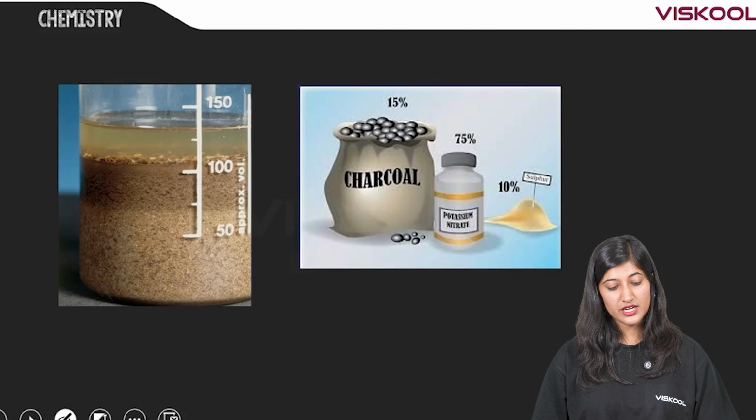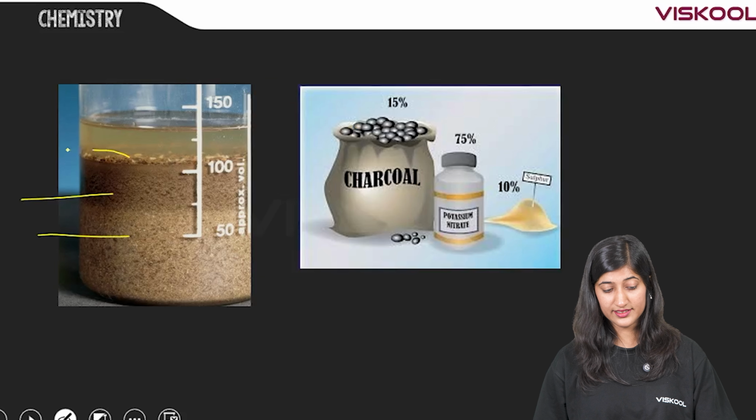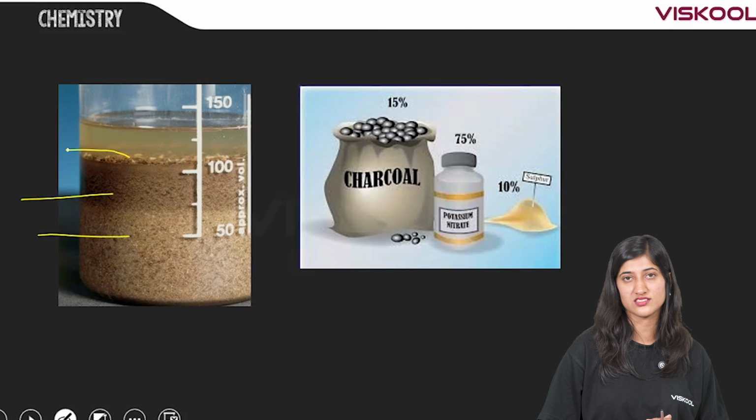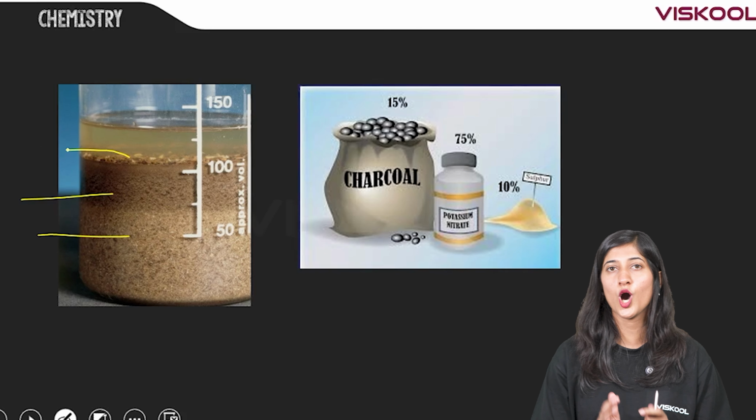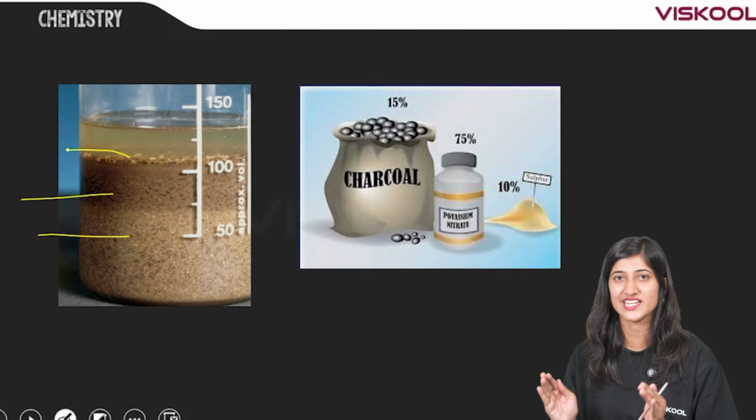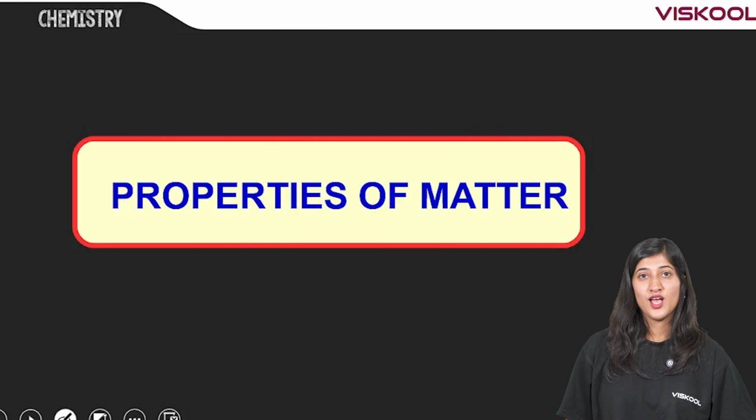You can see different layers are there: first layer, second layer, third layer, etc. This is sand in water, so it's an example of a heterogeneous mixture. Hope homogeneous mixture and heterogeneous mixture are clear for you.